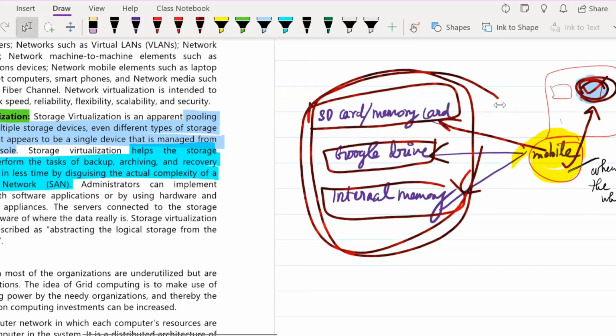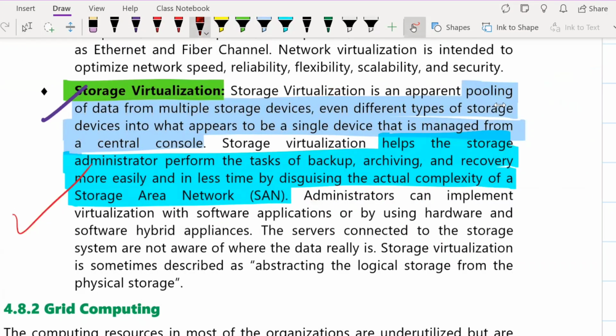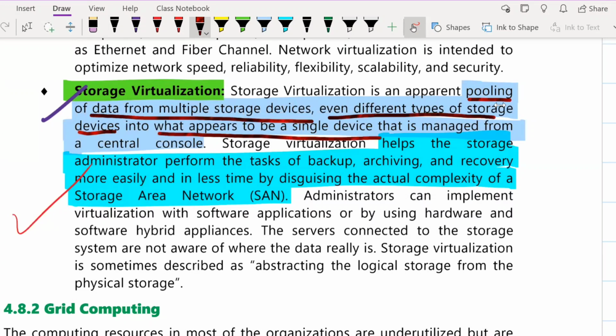Storage virtualization is pooling of data from multiple storage devices: your Google Drive, your internal memory, your SD card. From multiple, even different types of storage devices, you pool the data into what appears to be a single device. Inside your one gallery, you've pulled in all the data, and that is managed from a central console.